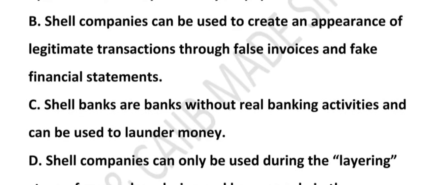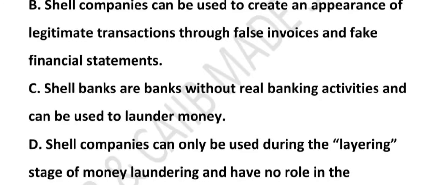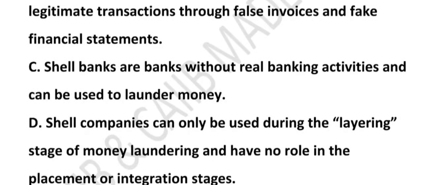What about option C? Shell bank are bank without real banking activity and can be used to launder money. Is this correct? Yes, it is correct. What does this mean? It means that shell bank don't take deposit, don't give loan, they just move dirty money. For example, a bank in a tax haven with no customer, no ATM, like a fake delivery service that does not deliver anything, just hides the package.